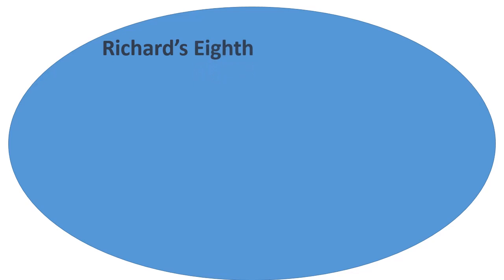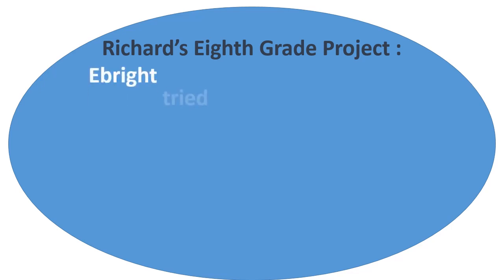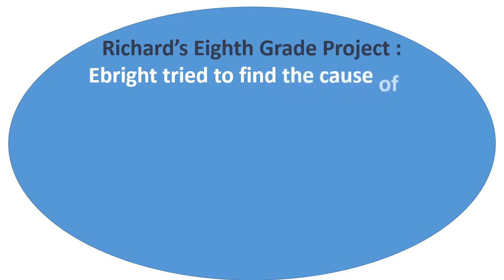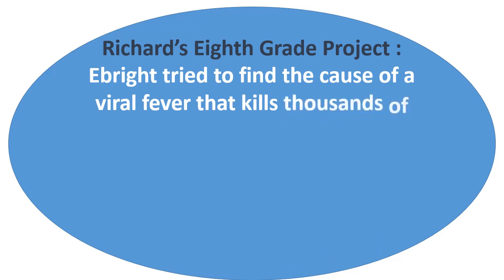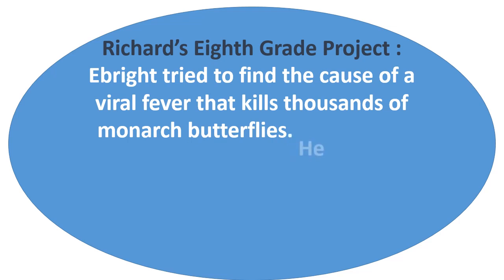Richard Ebright did many experiments and projects. So here we are going to talk about his 8th grade project. Ebright tried to find the cause of a viral fever or viral disease that killed thousands of monarch caterpillars or monarch butterflies. So he wanted to find out the reason of that disease.